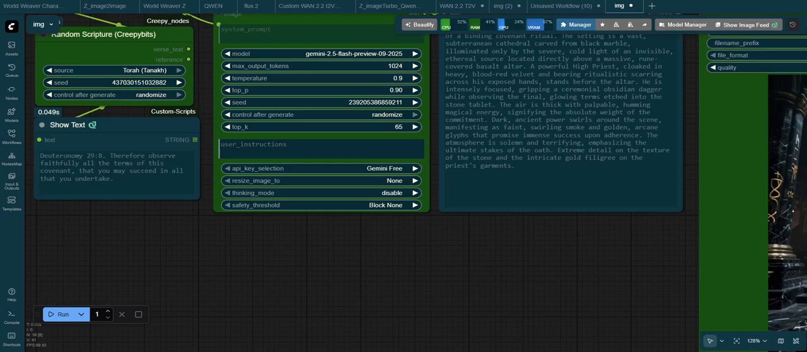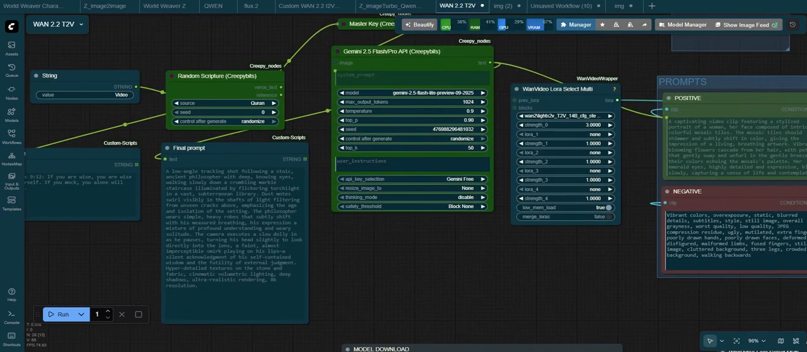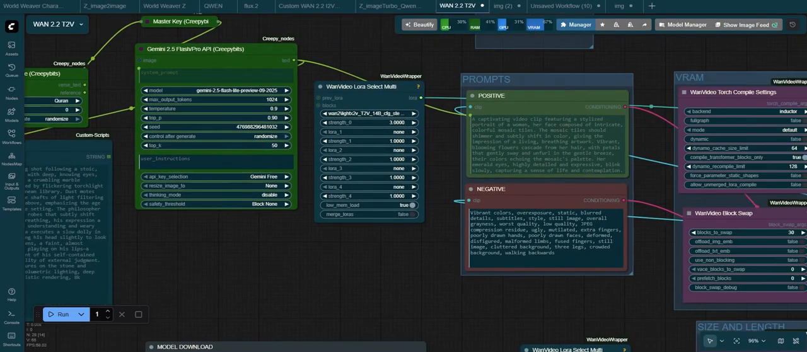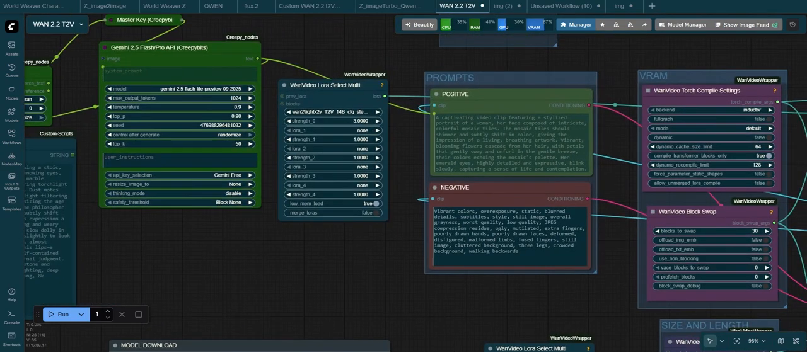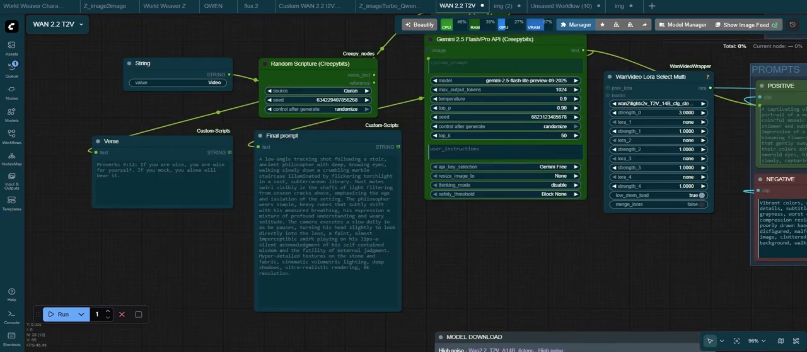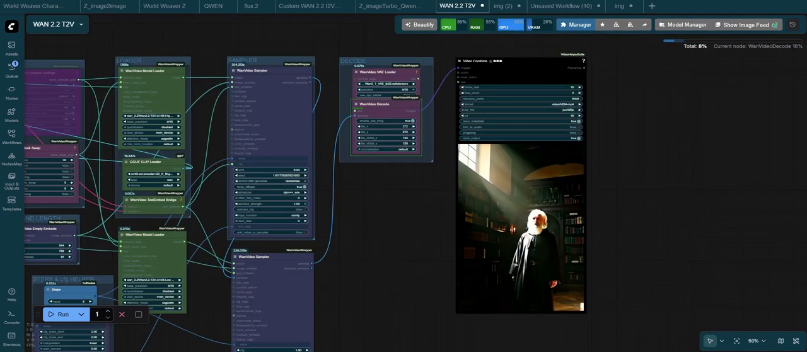You can also use these nodes in a text-to-video workflow, such as 1.2.2 text-to-video. Let's make a video from a random Quran verse and see what we get. I'll speed things up and let us jump straight to the output.